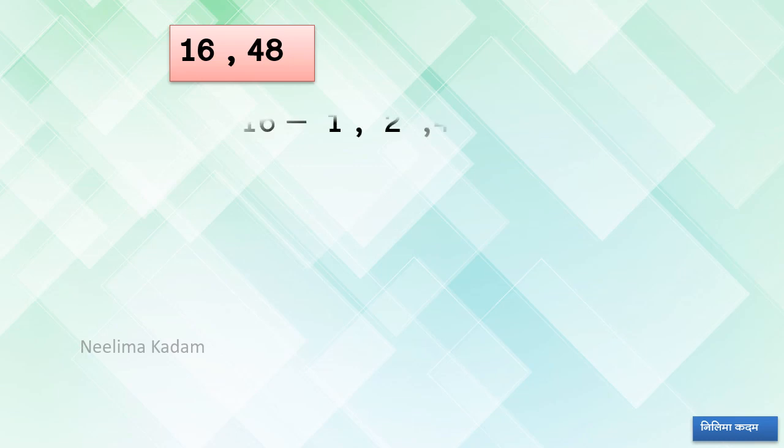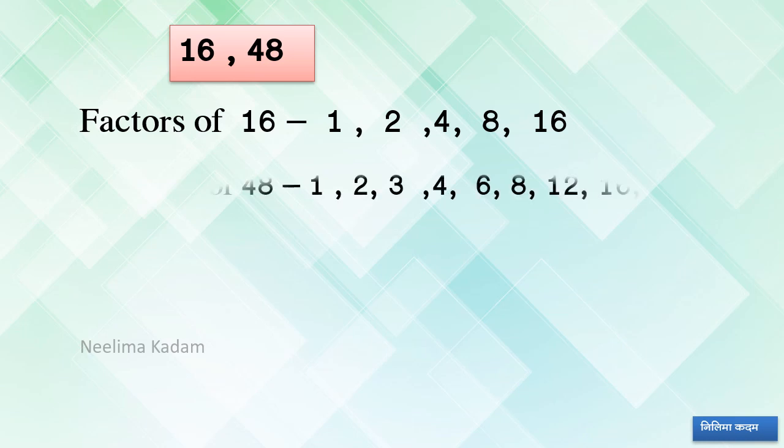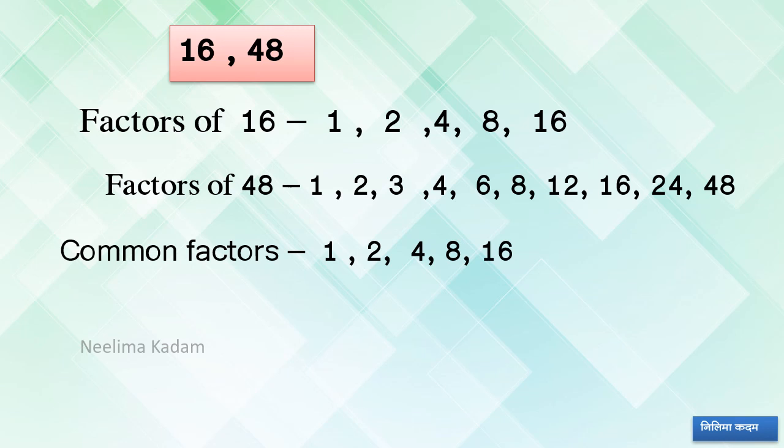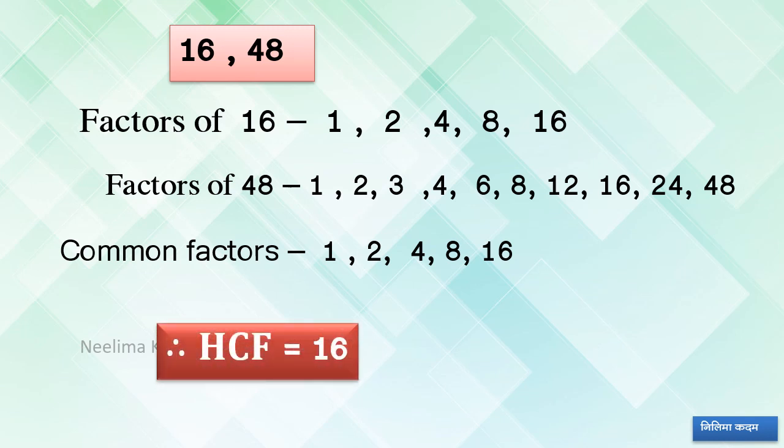So first step, to find out the factors. Factors of 16, yes, 1, 2, 4, 8 and 16. Factors of 48, just now we have done it. So these are the factors of 48. Now the common factors, 1, 2, 4, 8 and 16. Okay. Now HCF. So what is HCF? Highest common factor. So which is the highest one of these? 16, and therefore 16 is the HCF of 16 and 48. Okay.